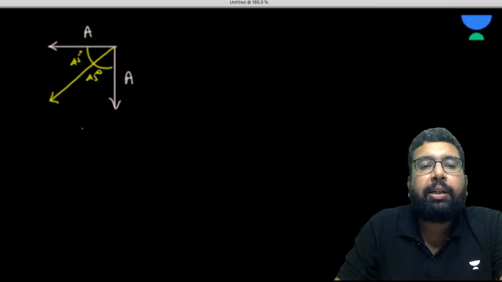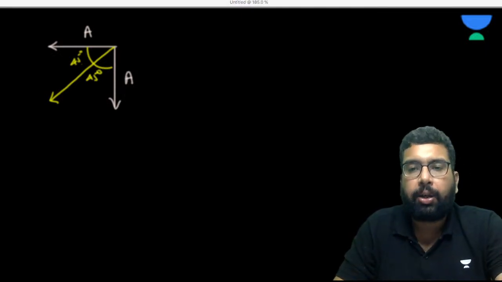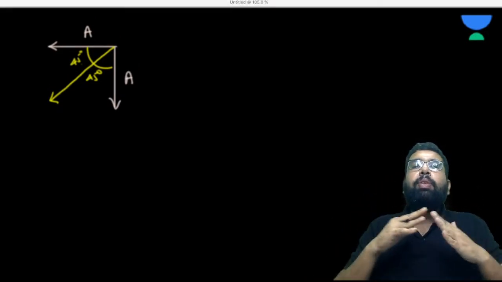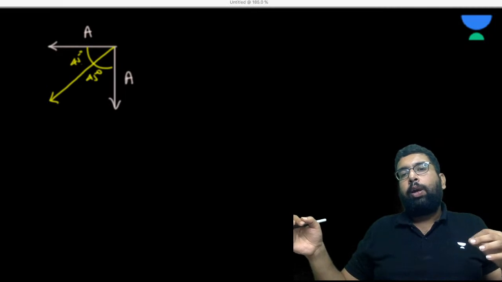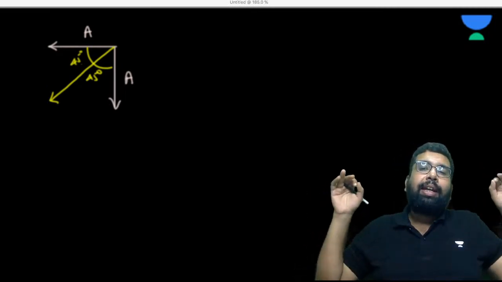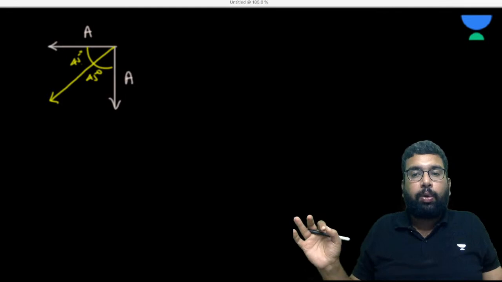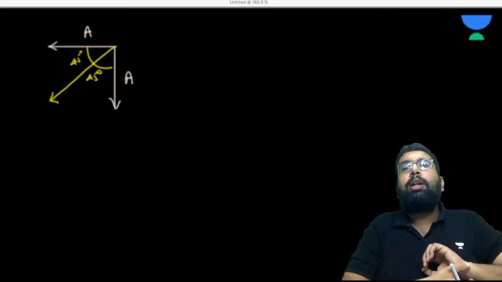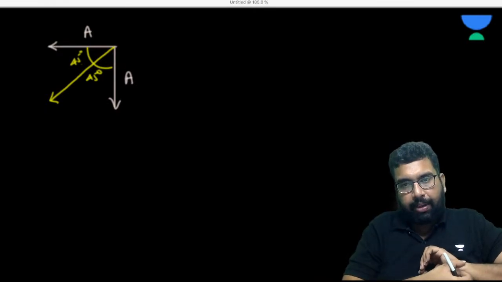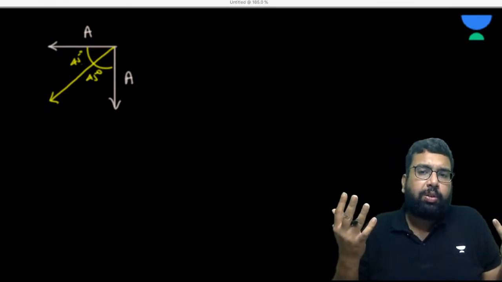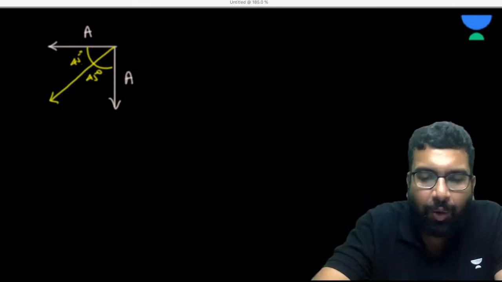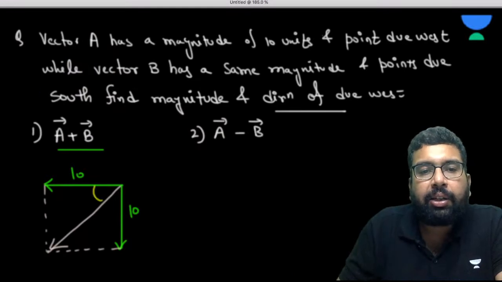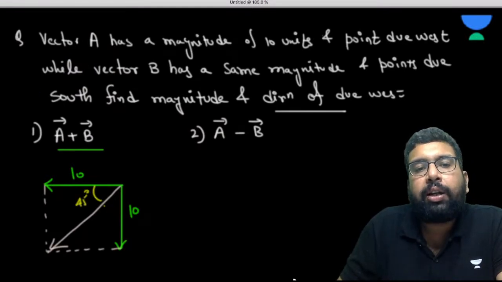So remember this, it will help you save some time later. Whenever two vectors are there and the angle between them is theta, and those vectors have exactly the same magnitude, then the resultant will be exactly in the middle of the angle between them. It is quite obvious also, isn't it? I hope you remember that. So see, direction is sorted. This is 45, from here also it is 45.